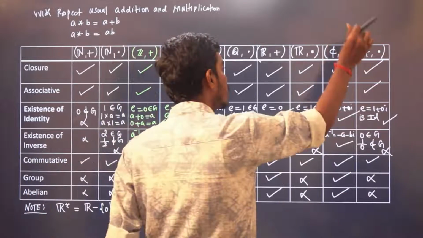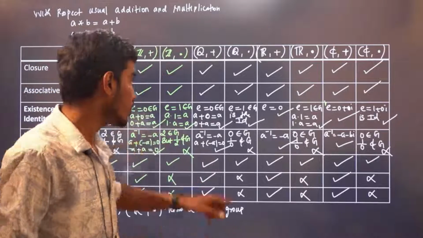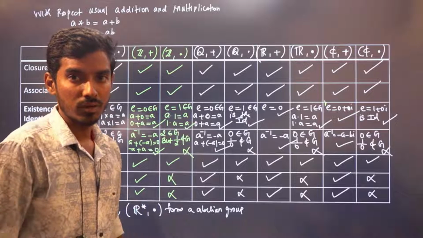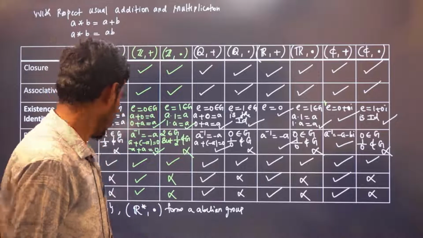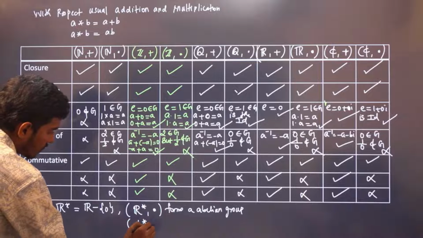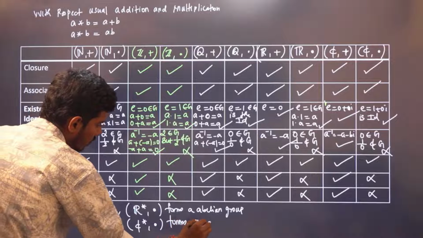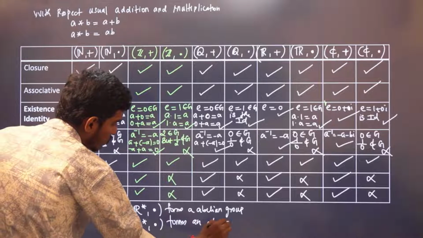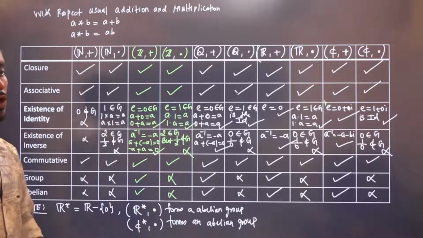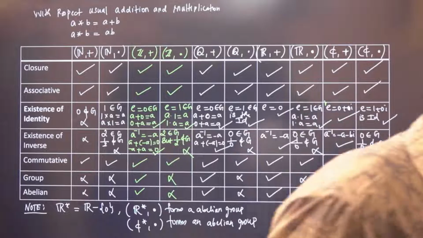And if I remove 0 from complex numbers, it will be an abelian group with respect to multiplication. Right? If I remove 0 from rationals, it will be a group with respect to multiplication. So similarly C star, comma dot forms an abelian group. Real numbers don't form an abelian group, but R star forms an abelian group. That is, if I remove 0 from real numbers with respect to multiplication, it will be an abelian group.